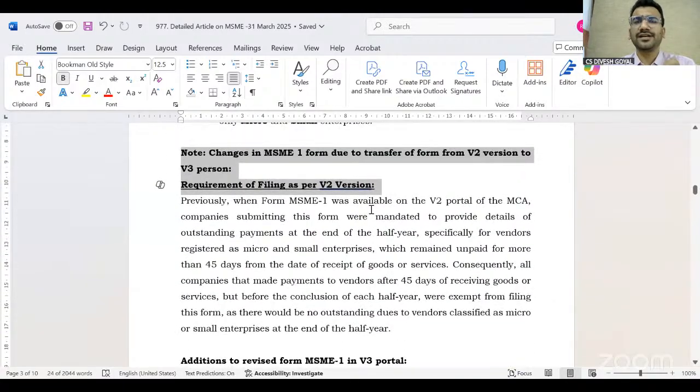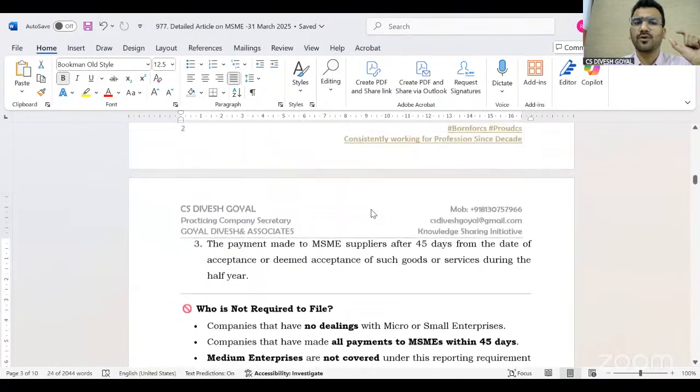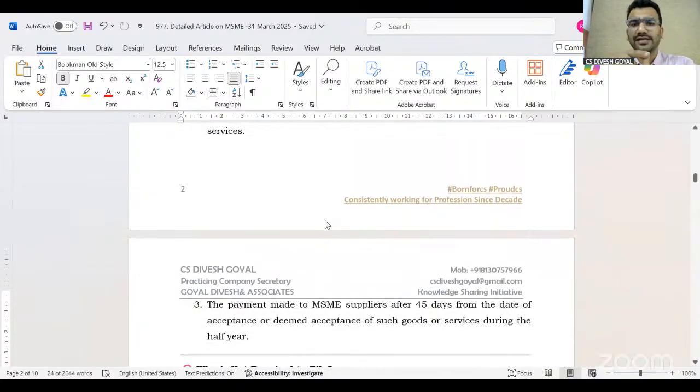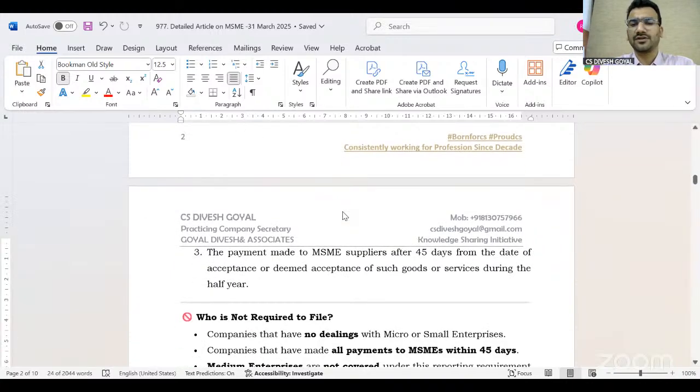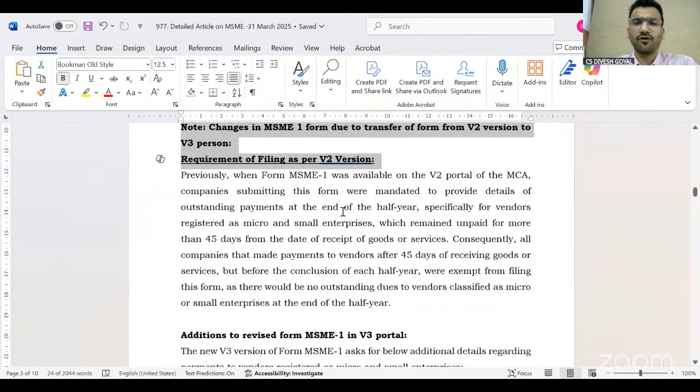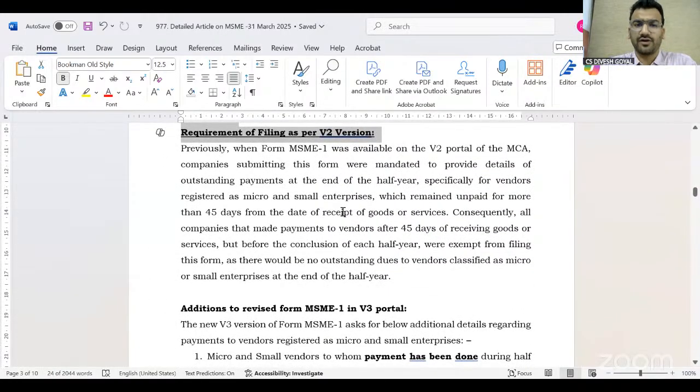Earlier, in the V2 version, MSME 1 was required to be filed only in these 2 conditions: when payment is pending for more than 45 days to an MSME vendor, or when the company has made payment to an MSME vendor after 45 days during the half year. If either condition is fulfilled, then we have to file the form. Otherwise, the company was not required to file the form.